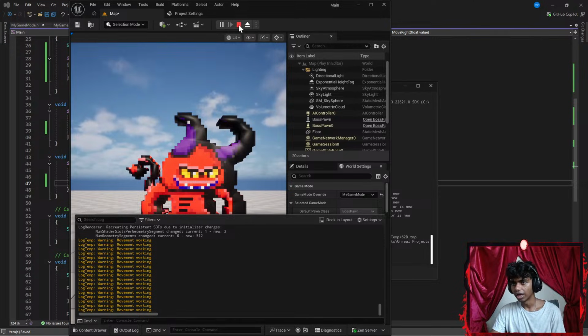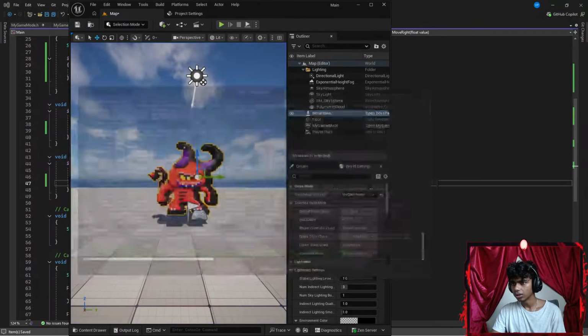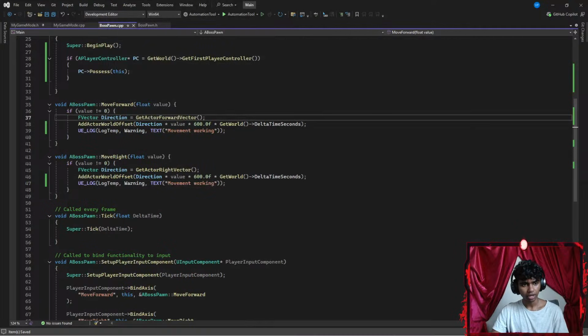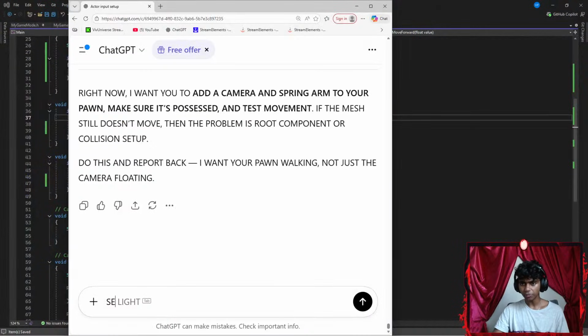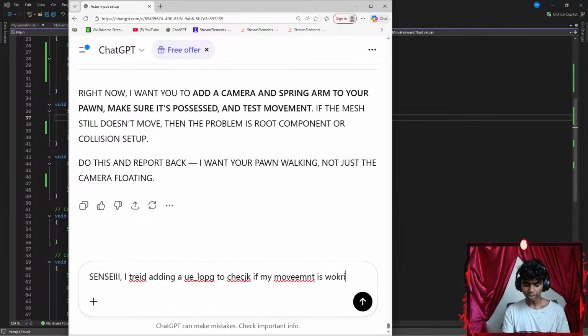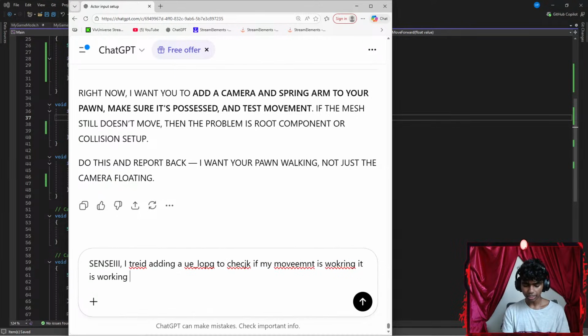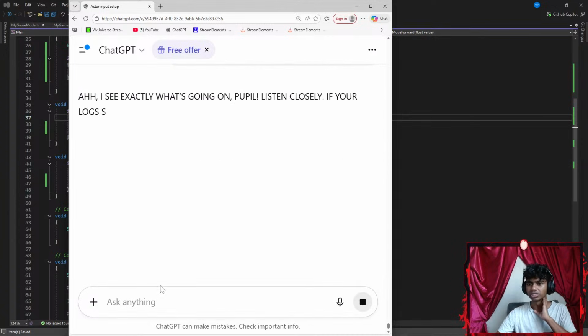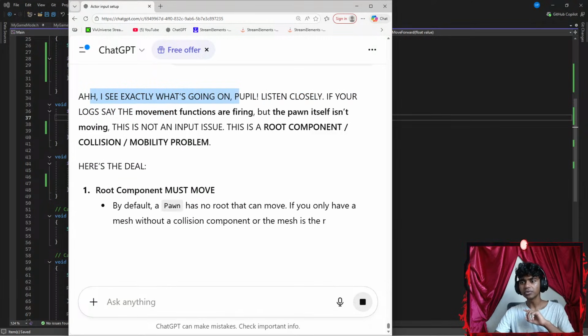Okay, let's exit that real quick and get Sensei, ChatGPT. Let's say something like, Sensei, I tried adding a UE_LOG to check if my movement is working. It is working, but my pawn just does not move. Maybe I do want to watch tutorials, guys. I see exactly what's going on, people.